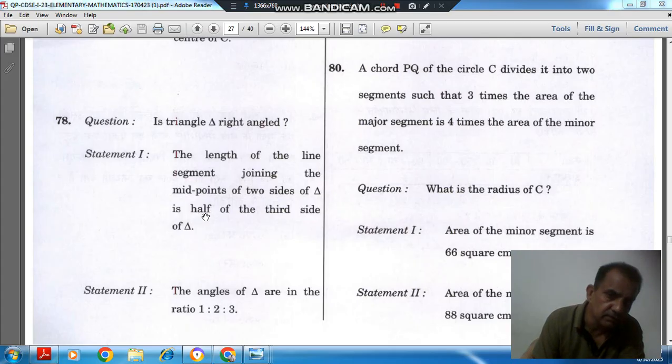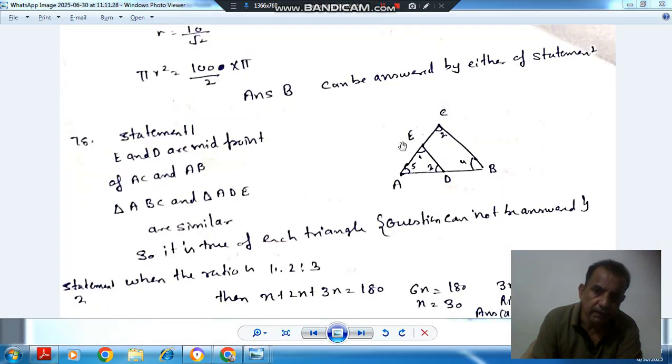So this is the given triangle, suppose ABC, and E is the midpoint of AC and D is the midpoint of AB, and if we join these two, E and D, then it is half of the value of CB. So it means they are parallel, because these are the midpoints and this is half also. So these are similar triangles. So the question cannot be answered by this alone.